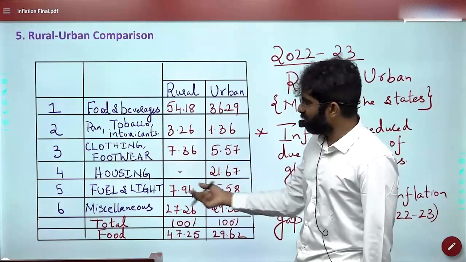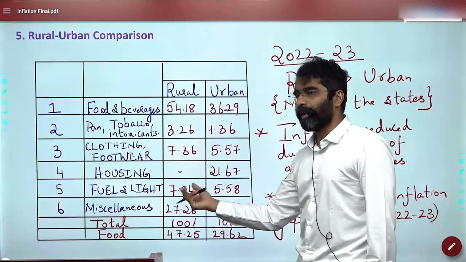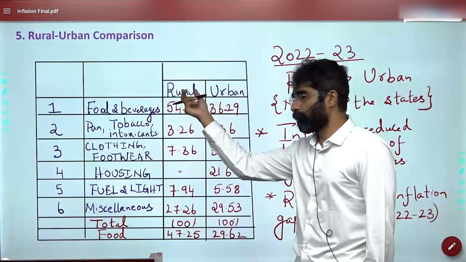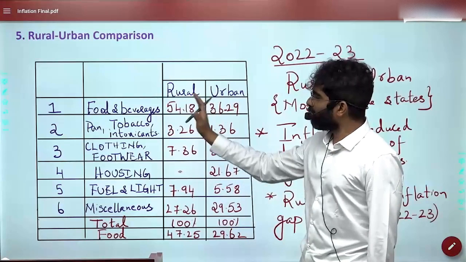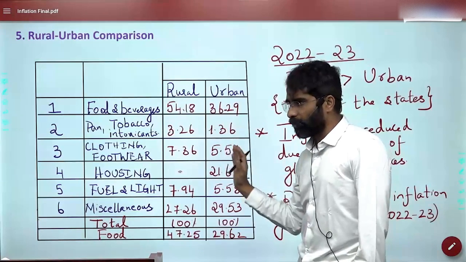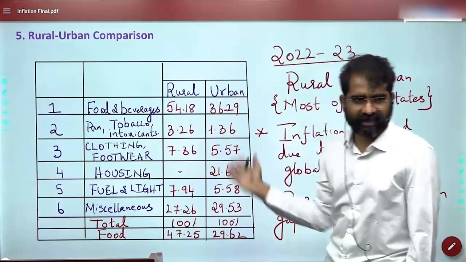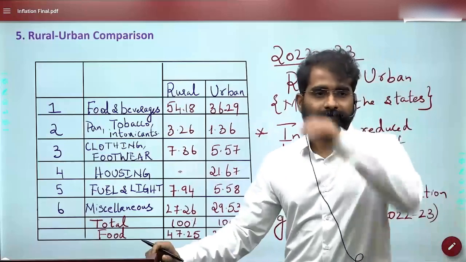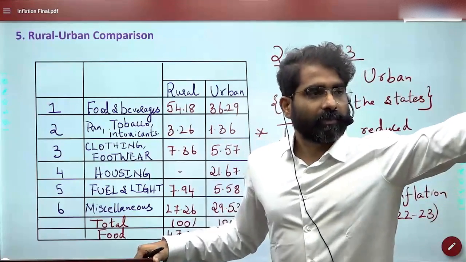Similarly, when I talk about fuel and light, in rural areas it is 7.94. More weightage is given to fuel in rural areas in comparison to urban. Now, what is the criteria for deciding these weightages? What do you think would have been the criteria? Is there any specific criteria? High demand. Okay.